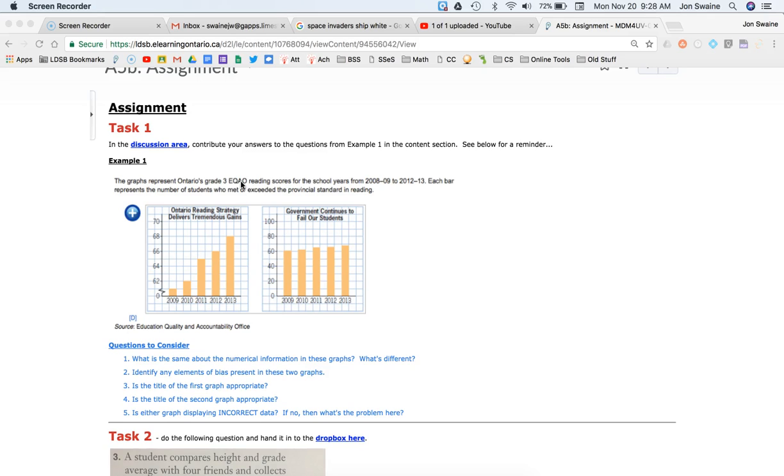When you look at the graphs, they look like they're different graphs, right? They look like they're different data, but they're not. They're the exact same data. And this is just a great example of how people can manipulate data to show whatever they want to show. And if you don't pay close enough attention on the other end when you're reading this stuff, then you can be led astray.